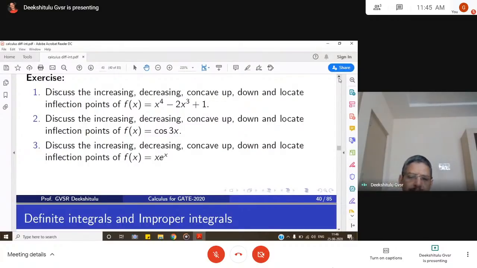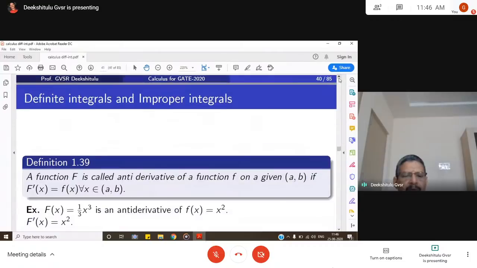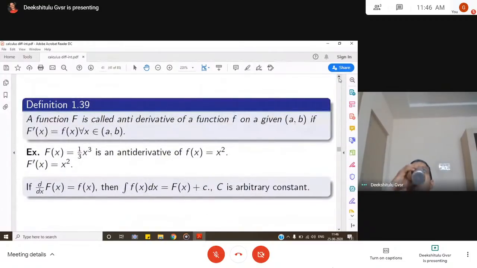So then we talk about integrals. A function capital F is called antiderivative of a function f on a given open interval AB if F dash x is equal to f of x. A function capital F is called antiderivative of a function f on a closed interval AB if F dash is equal to small f of x.